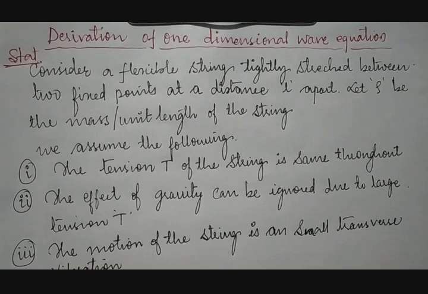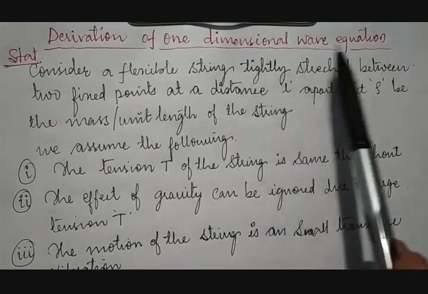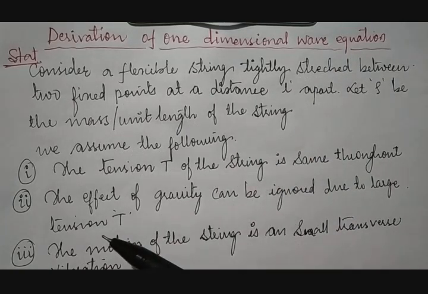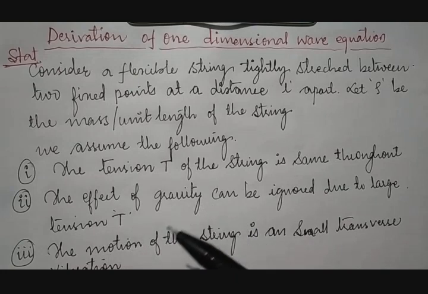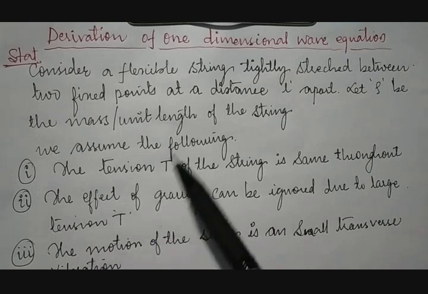Today, we are going to discuss an application of partial differential equations, that is, the derivation of the one-dimensional wave equation. First, we derive the one-dimensional wave equation. Then, after getting the result, that result will be utilized to get solutions for various examples by using the variable separable method. So first we go with the statement given.